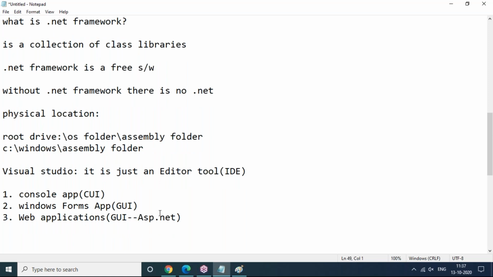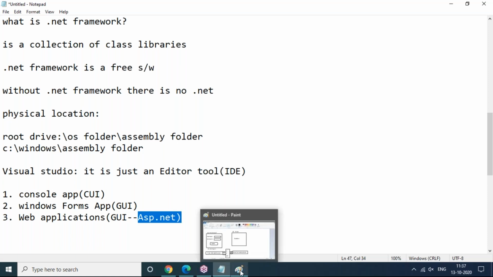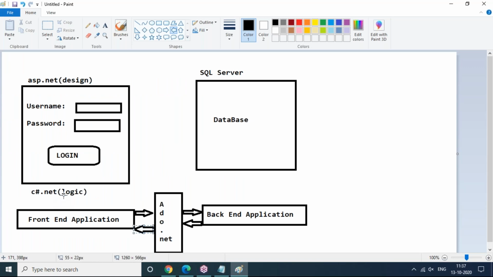Now in ASP.NET, I'll show how to design websites and how to interact with other websites internally. So we will do complete web application development in ASP.NET. But to develop ASP.NET web applications, I strongly recommend learning C#.NET also. Why? Because ASP.NET technology is for designing purposes, but behind the scenes, for the logic code, we use C#.NET again. That's the reason I strongly recommend learning C# logic. If you know how to write C# logic, then you can build web application development in ASP.NET: design with ASP.NET and internal logic with C#.